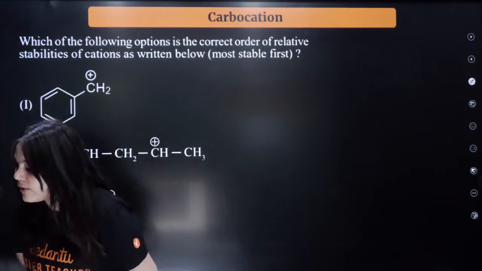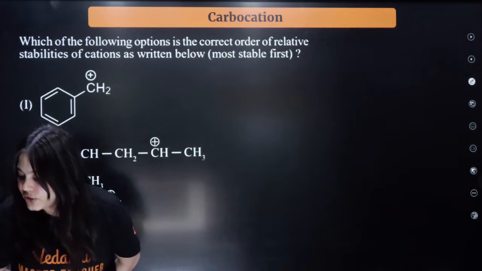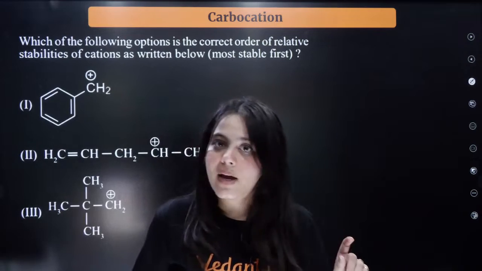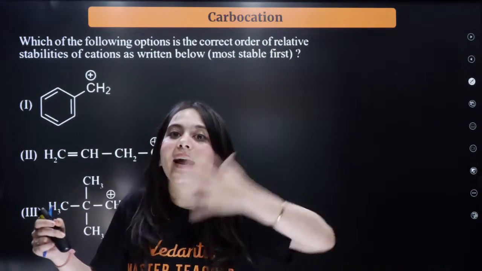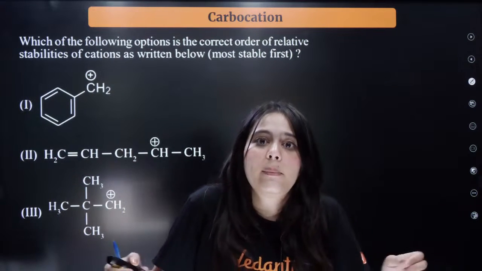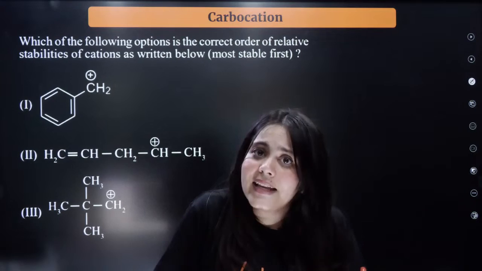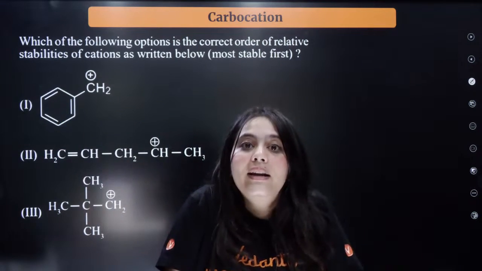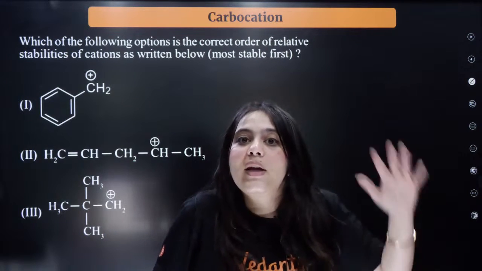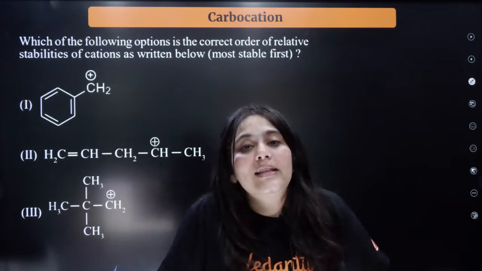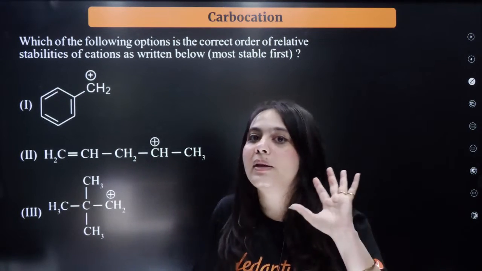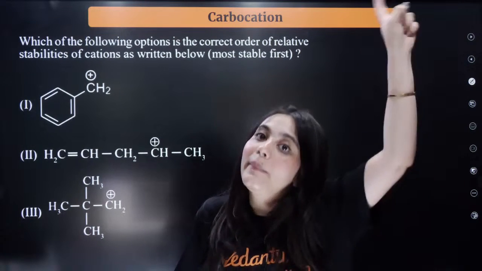Monisha is asking, ma'am, why is primary more basic than tertiary? Monisha, that answer will come when you read the amines chapter. In the amines chapter, it is given that the basicity of amines in aqueous medium depends on a lot of factors, like steric hindrance. If there are too many groups around it, it is too sterically hindered to form hydrogen bonds with water, so its basicity decreases.